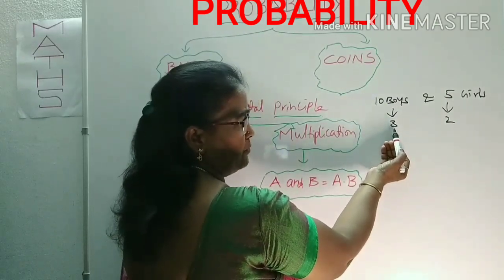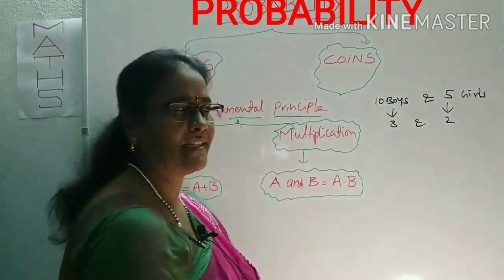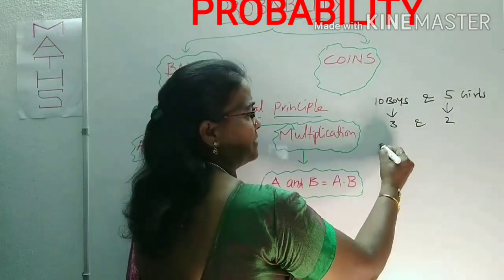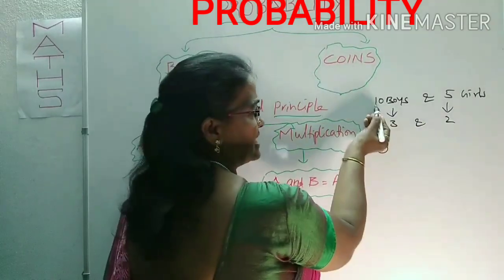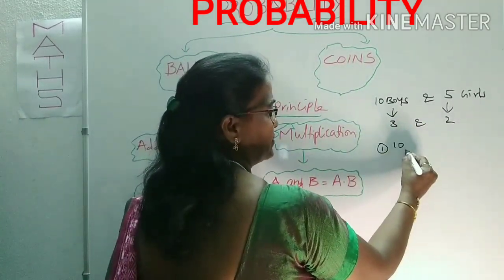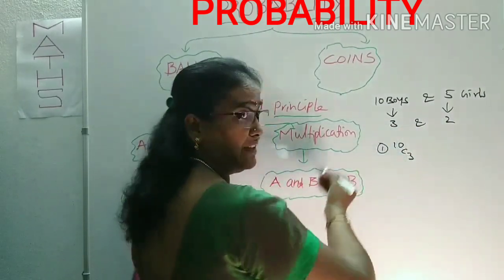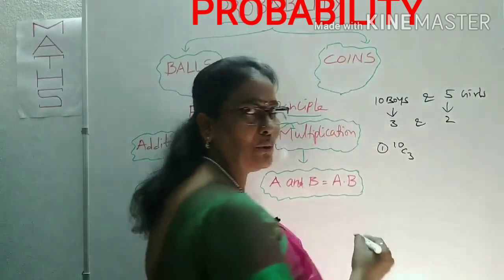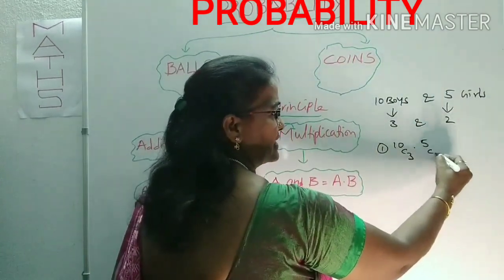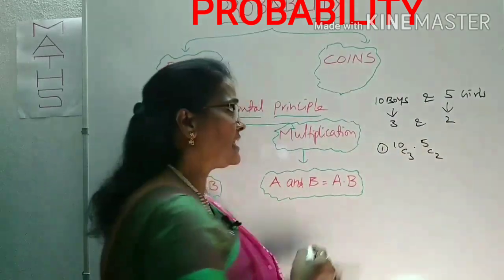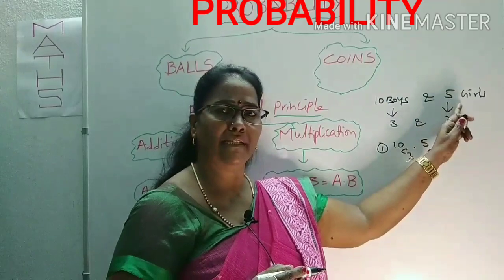Selection is nothing but combination. From the 10 boys, you can choose 3 boys: this is one work, 10C3 ways. And we want 2 girls. 2 girls can be selected from the 5 girls in 5C2 ways. This is the selection of 3 boys and 2 girls from 10 boys and 5 girls.